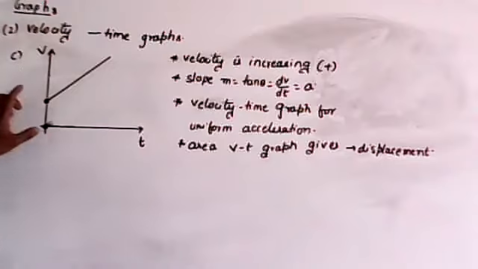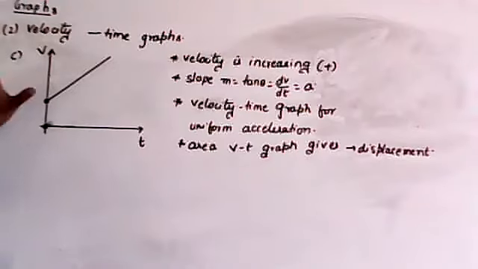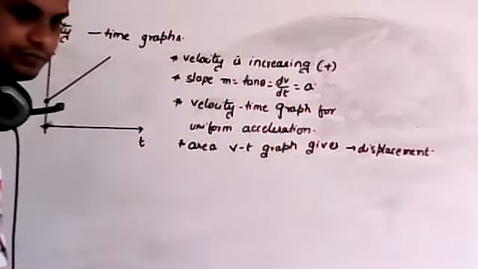Now, what is the straight line form of the equation of this graph?